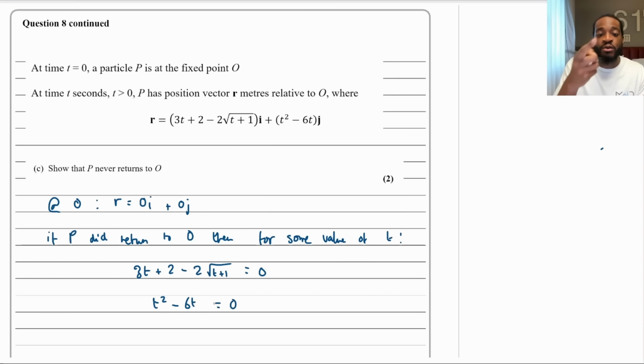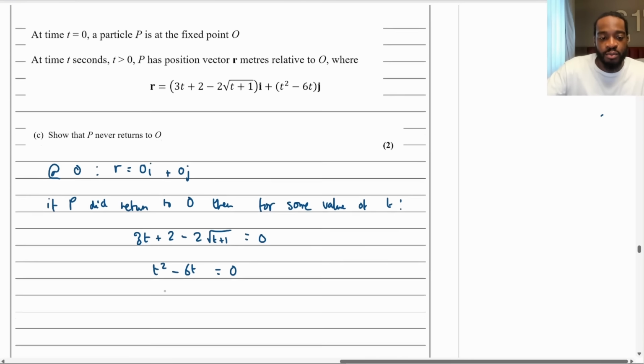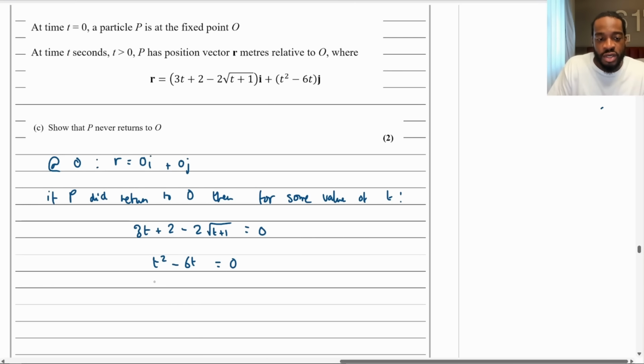There's going to be some value of t that satisfies both of these equations being 0. Well, let's try and find it. This equation at the top is a bit complicated. There's roots and stuff. It makes sense to look at the bottom one because it's a quadratic. It's going to be at most 2 solutions. So let's solve the bottom one.